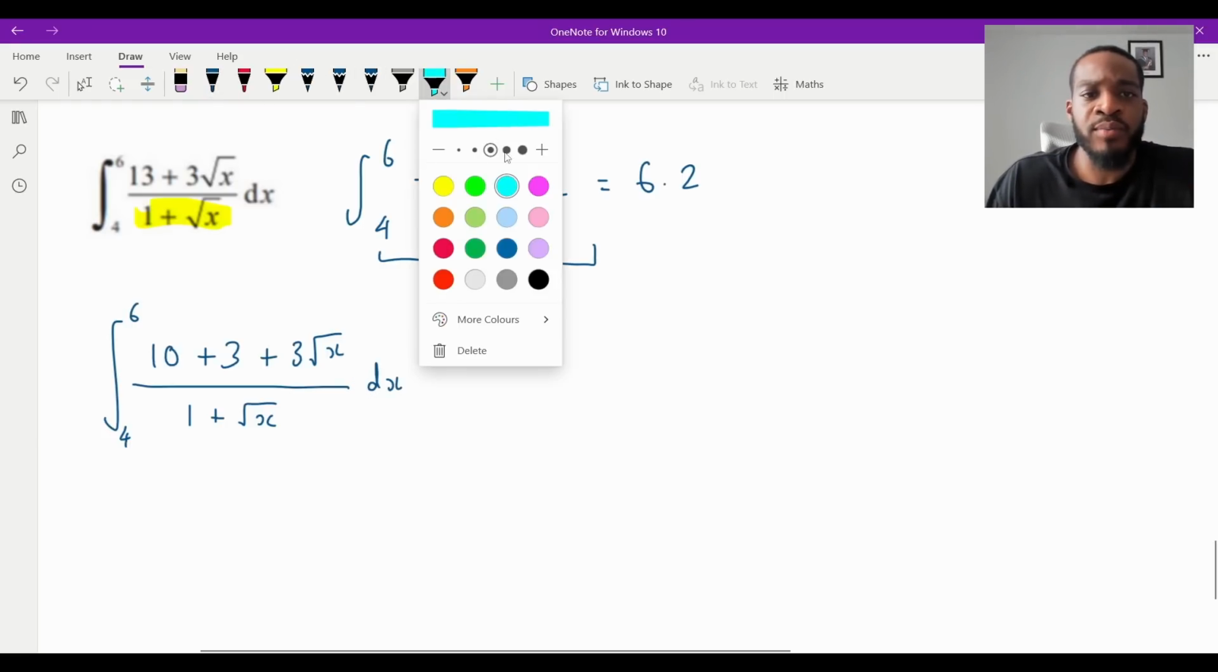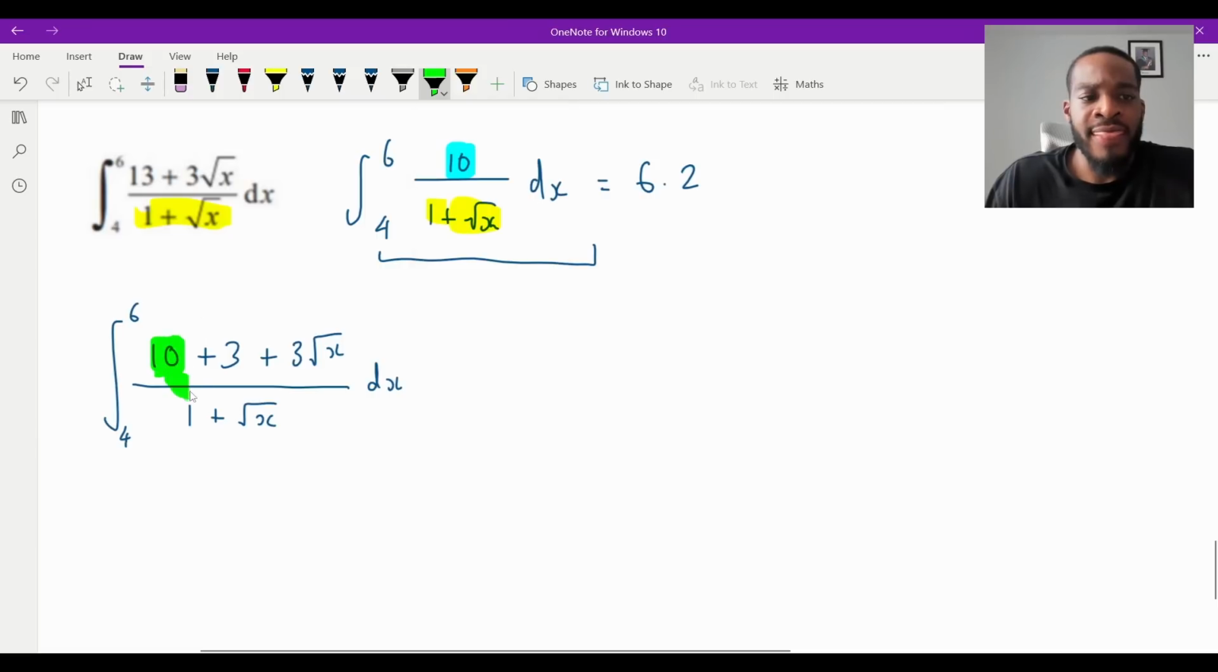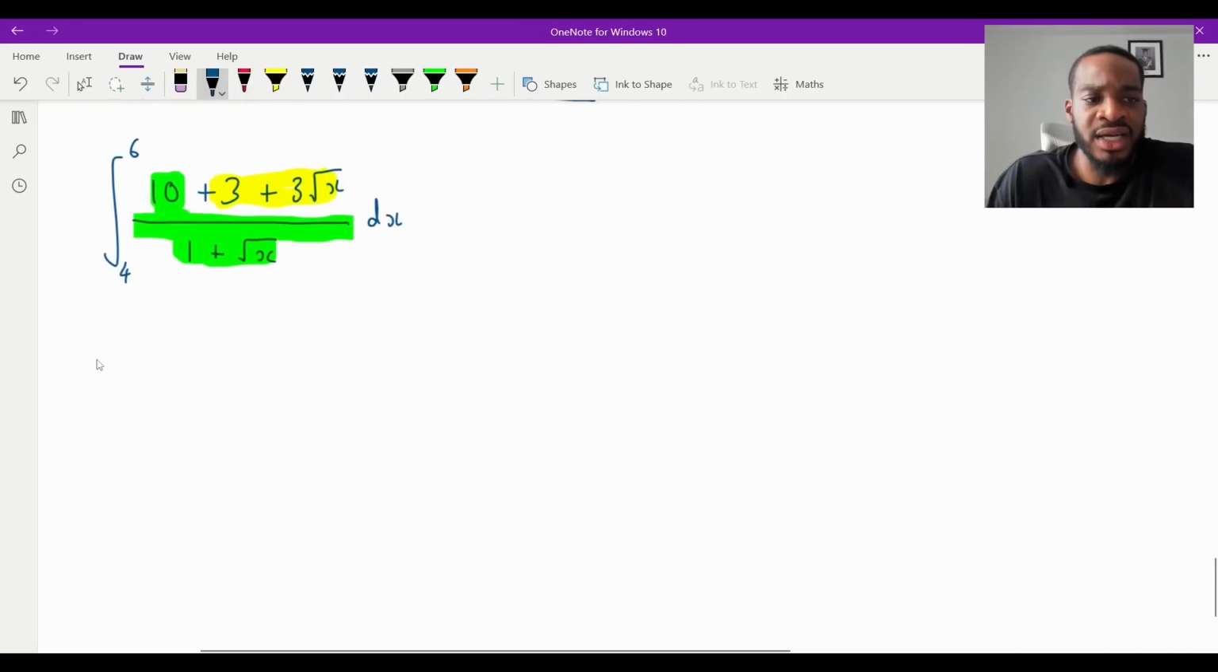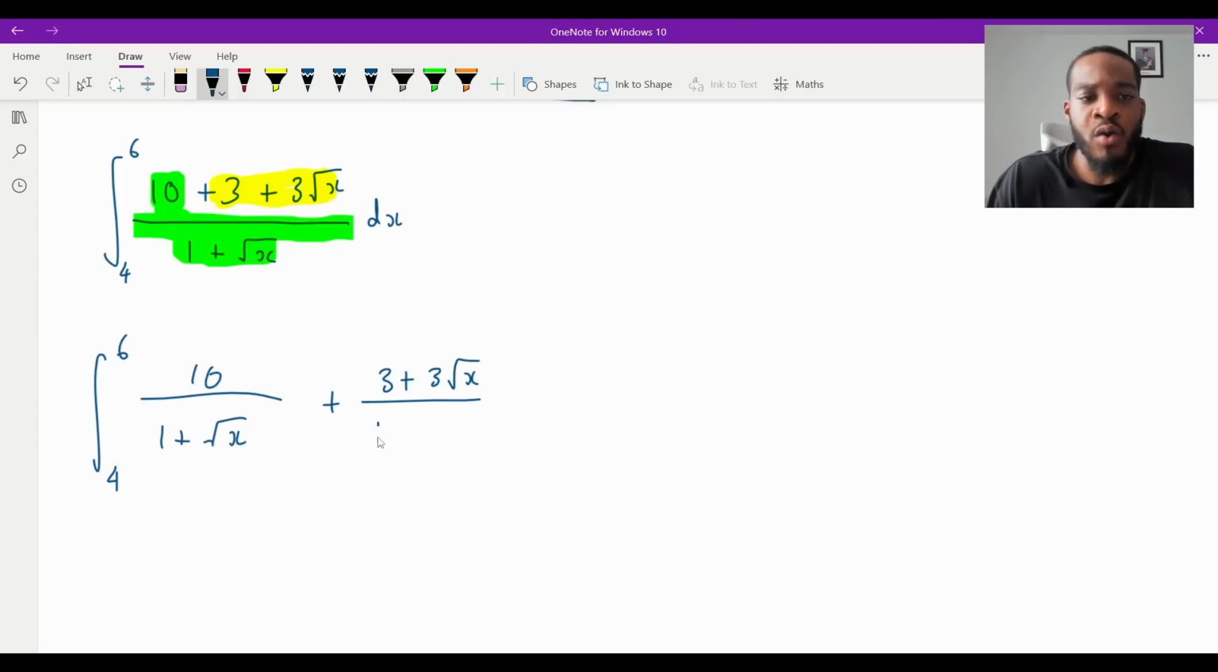Because, remember, if I put this in green here, this here I can isolate just by separating the fractions, can't I? Because I can put that there, and then I could put this under the same denominator. So what I'm going to do is split this now. The integral between 4 and 6 will be the same as 10 over 1 plus root x, plus 3 plus 3 root x over 1 plus root x, can't we? These are the exact same thing.